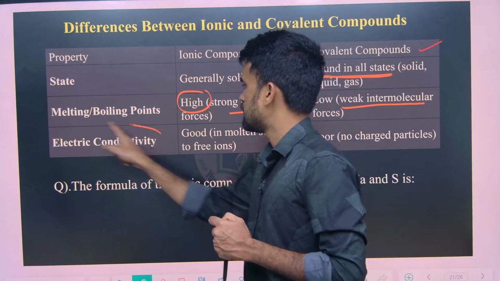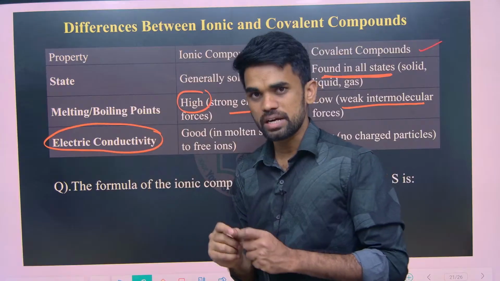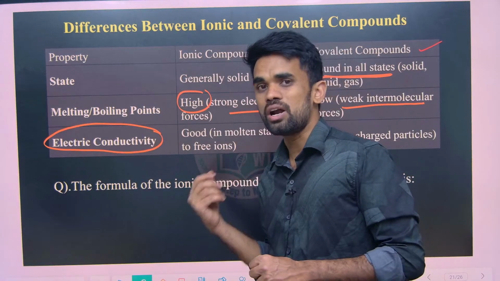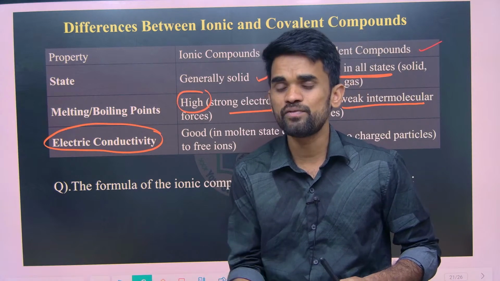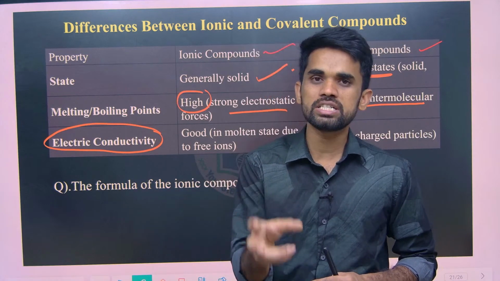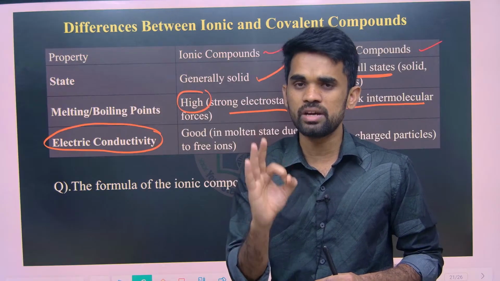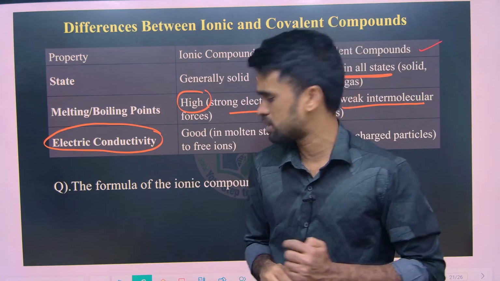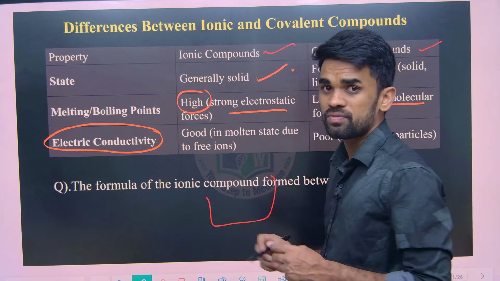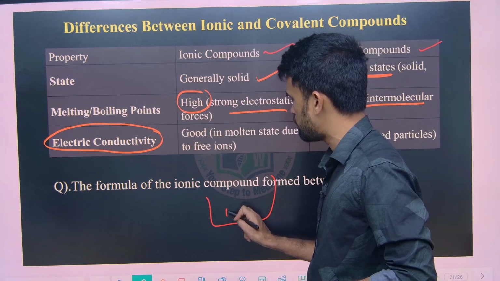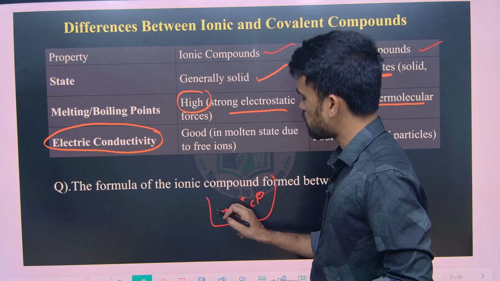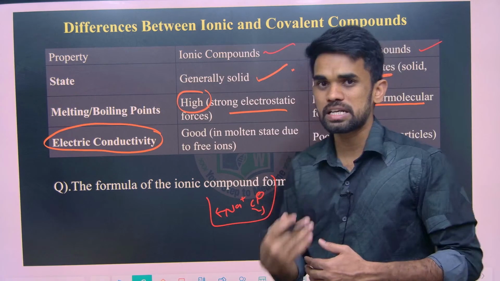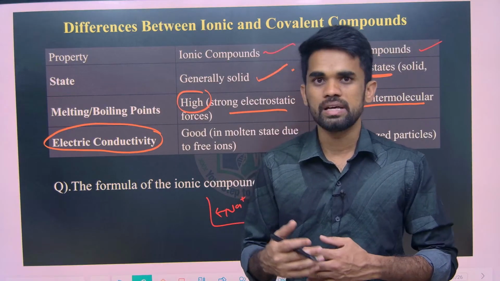Next, electrical conductivity. In solid form, ionic compounds won't conduct, but if you melt them, in the molten state they are very good conductors. Why? When you take the molten form of sodium chloride, the sodium cations and chloride anions can move here and there, and that is responsible for ionic electrical conductivity.